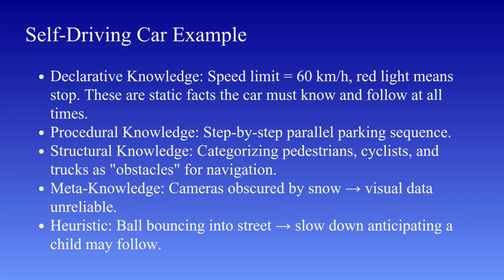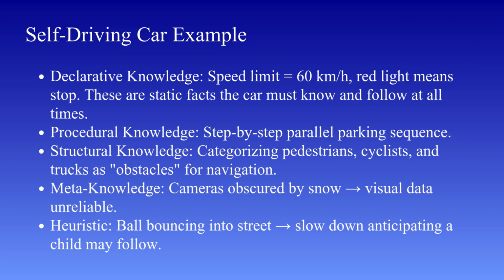Now that we've explored all the different types of knowledge individually, let's bring everything together with a real-world example, a self-driving car. This example is powerful because it shows how multiple types of knowledge work together to create intelligent behavior. Let's start with declarative knowledge.